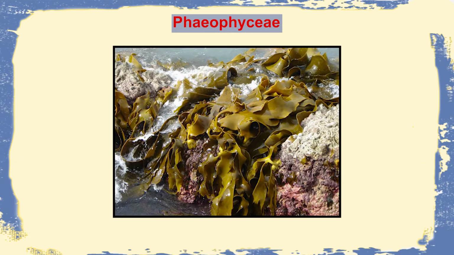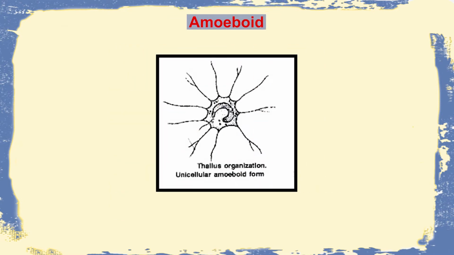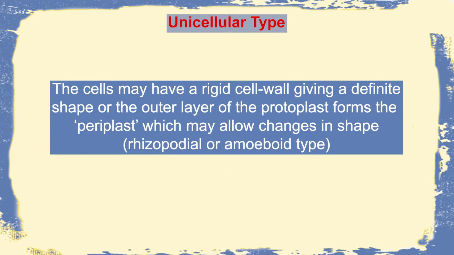These are seen in all groups of algae except Phaeophyceae or brown algae. They may be either amoeboid, flagelloid motile or non-motile cells. Now, whenever they are present, they have a rigid cell wall and this provides rigidity or shape to the cell. Sometimes they may also have a periplast and this allows change in the shape like rhizoidal or dendroid or amoeboid forms.